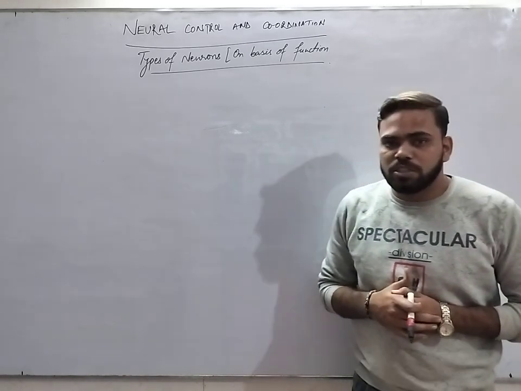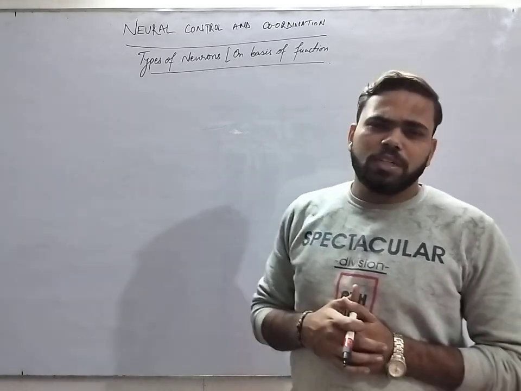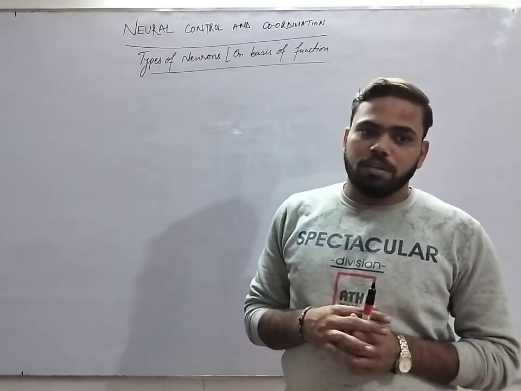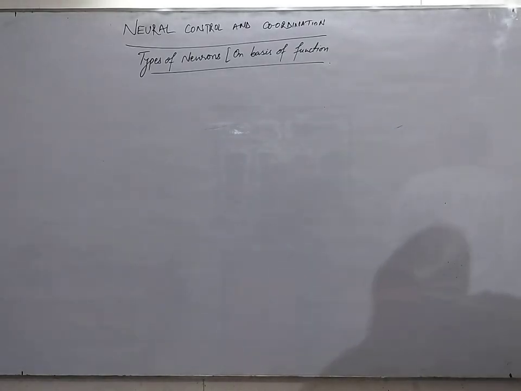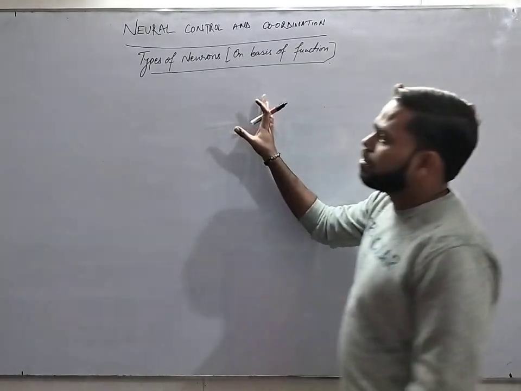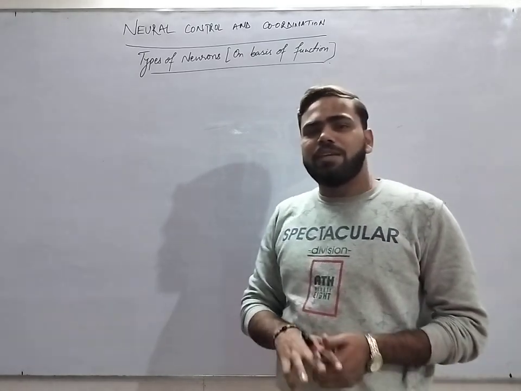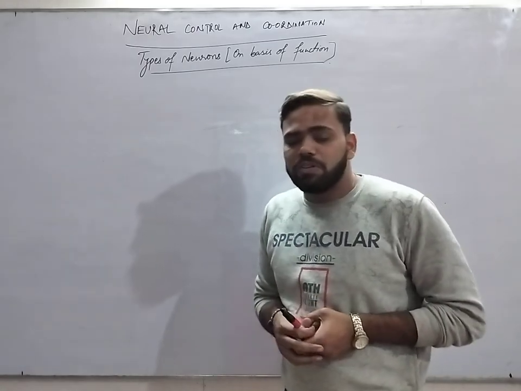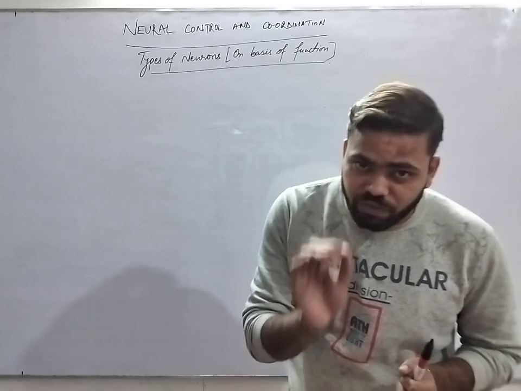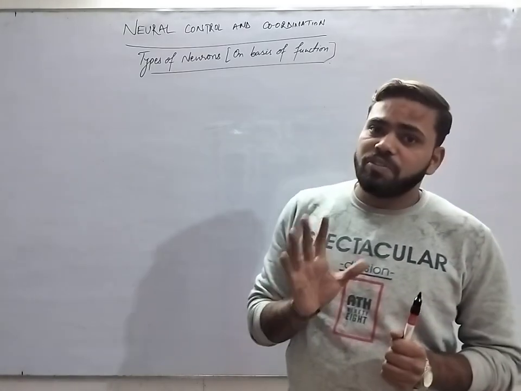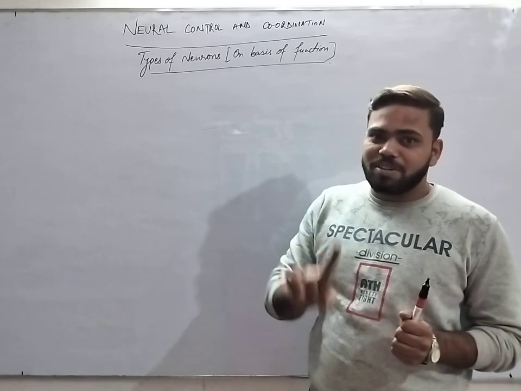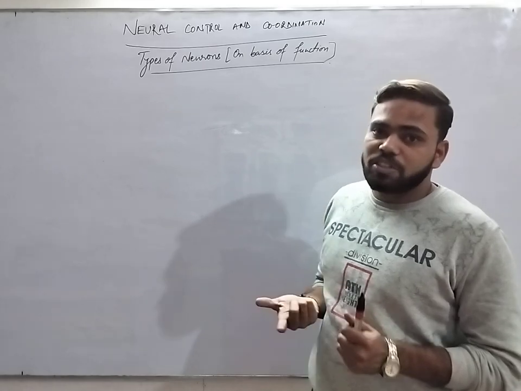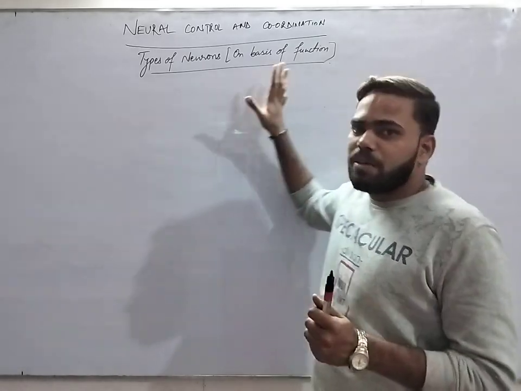After going through the structure of the neuron, we are going to talk about the types of neurons, that is, how many types of neurons there are. The neurons are divided on different parameters. There are types of neuron on the basis of the number of functions present in it, types on the basis of whether the myelin sheath is present or not, and types on the basis of function. So first we will start on the basis of function.